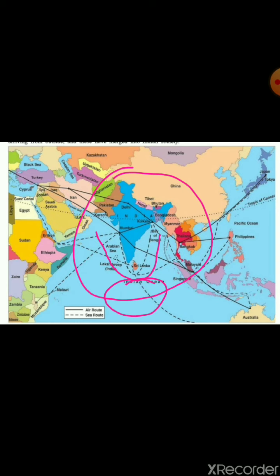You can see how many water waves are seen over here. You can see the air route, and even the sea route, right? The sea symbol, you can see it, and you can even see the symbol of the air route. On the sea route, you can see how much strategic importance it plays. That means any country from the western side, if they need to go to the eastern side, they need to move from this side, right? From this side. And because of that reason, India has a very strategic location.